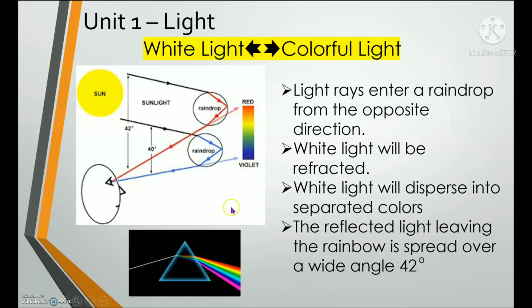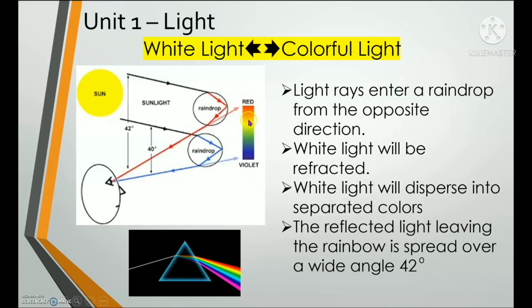Okay, so do you remember the last topic that we talked about, the prism? We talked about the white light entering a transparent material, and the white light then dispersed or separated into different colors. And those different colors are what we call the spectrum. Okay, so it's the same as this one. The white light enters or passes through a transparent material and water. That's why it bent and it dispersed into different colors.